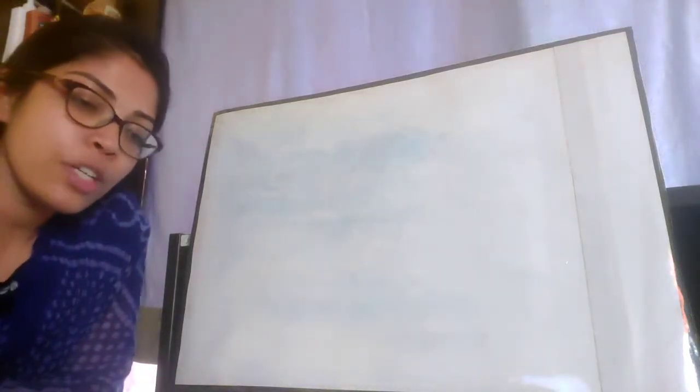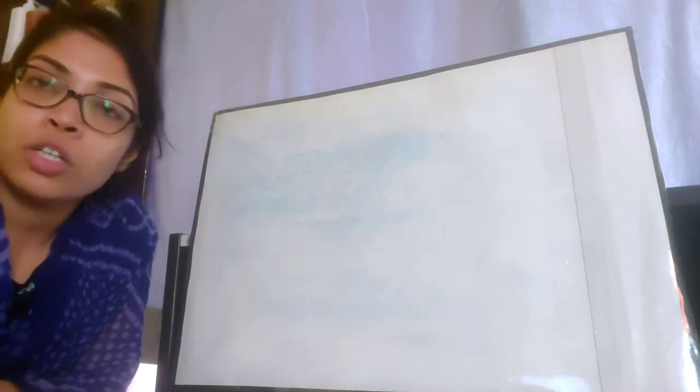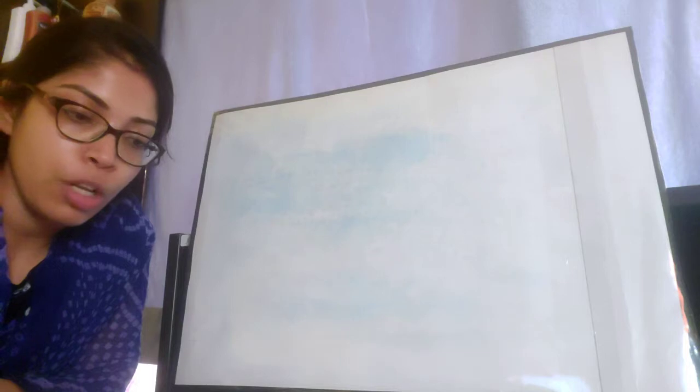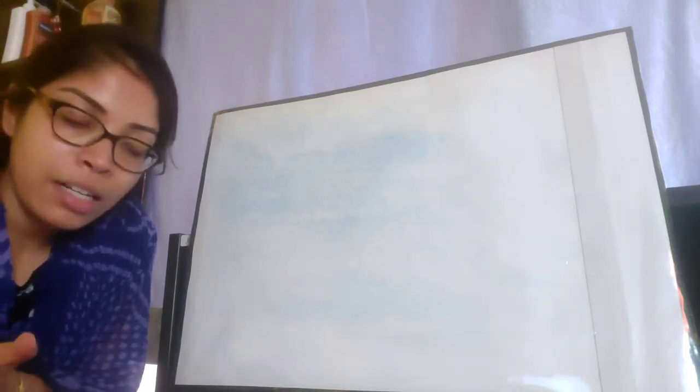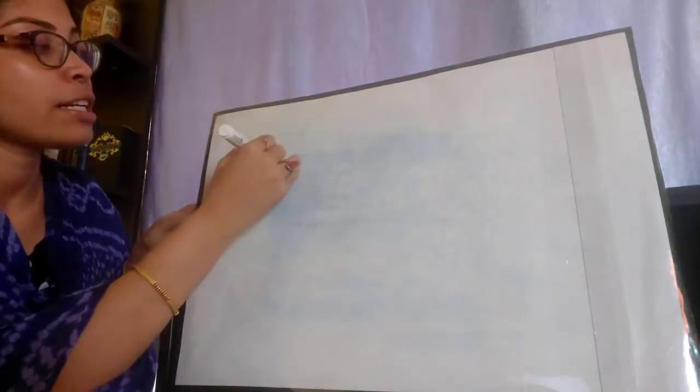This is the continuation part of the chapter Reproduction in Humans. In my previous video I have completed the topic of ovulation, menstruation and menopause. I hope those concepts are very much clear to you all. Otherwise you will not be able to understand the next topic that I'm going to start now. The next topic is fertilization.